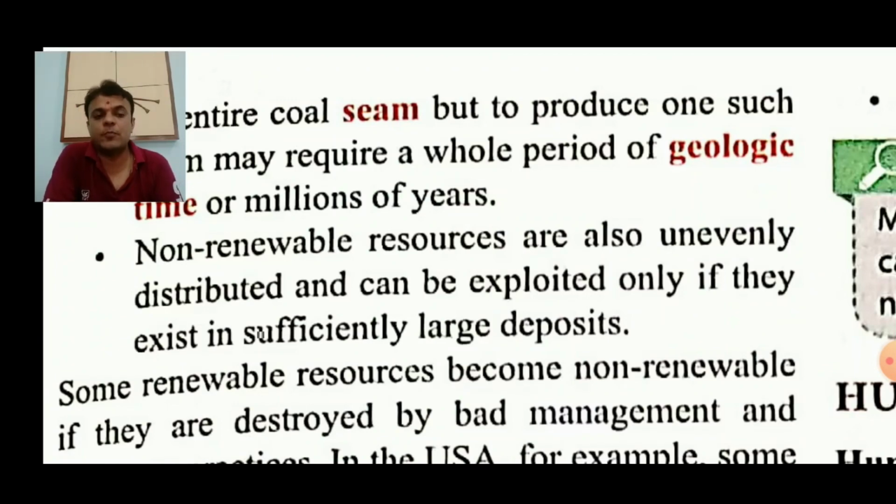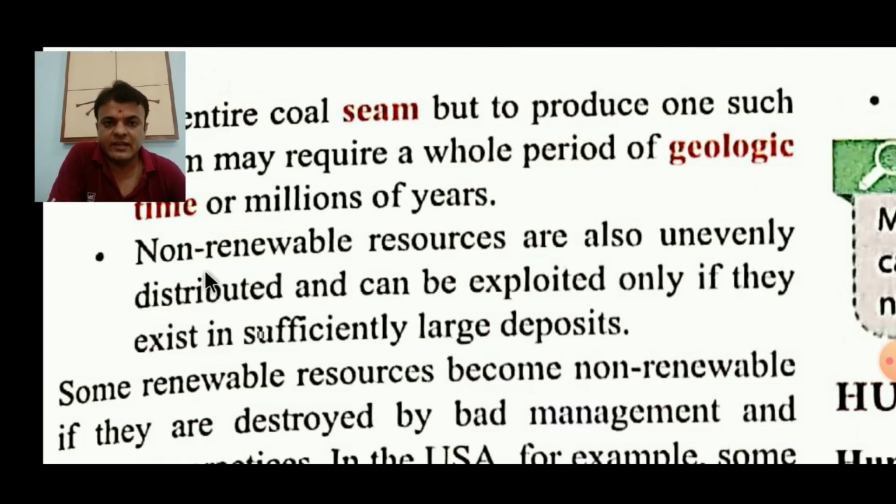And it can be exploited. The word exploit has also been explained in the glossary. Exploit means to use it maximally in order to derive benefit from this, right? Only if they exist in sufficiently large deposit.